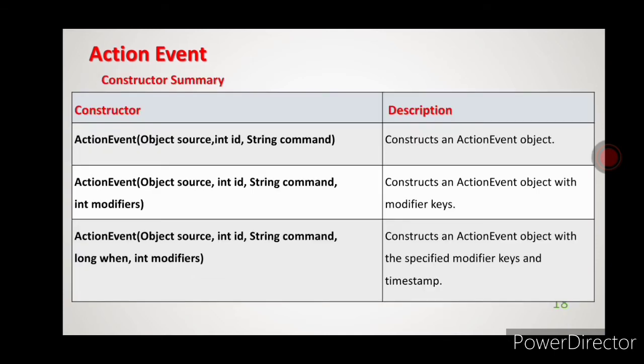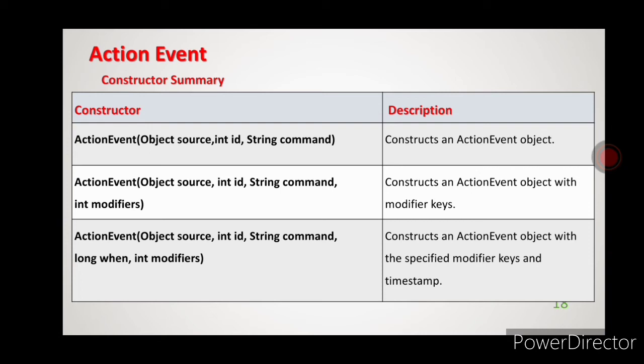Next we will see what are the constructors available in an action event class, okay. What actually is the constructor? The constructor is which constructs an object for a given class. The first job is to create an object, okay.